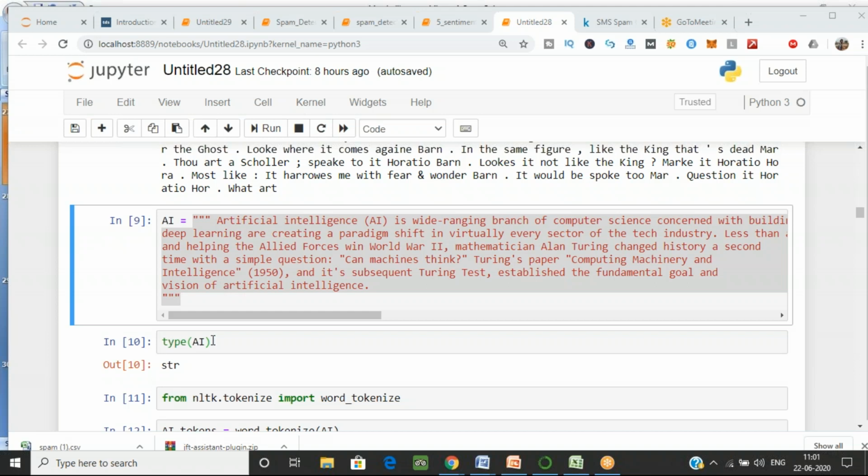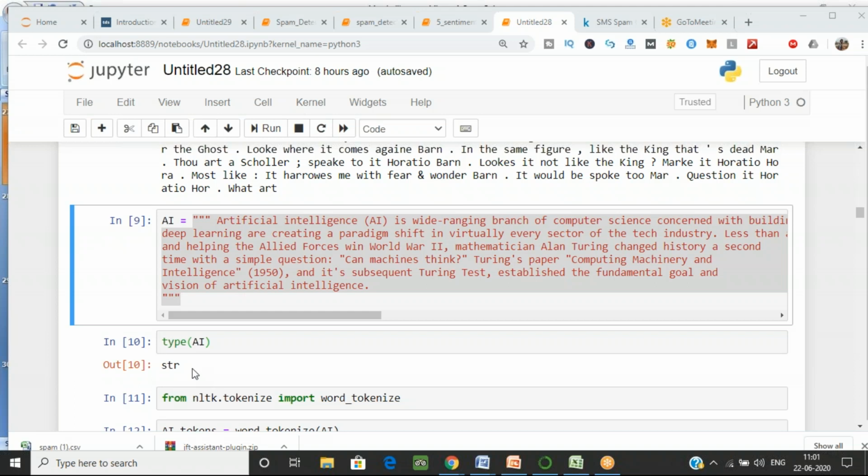And next, if I want to see what my variable is, it is of type string. So here you can see the output over here. Everyone has done it up to type of AI. Then we'll do tokenize. Okay, Kushagra, that's good.